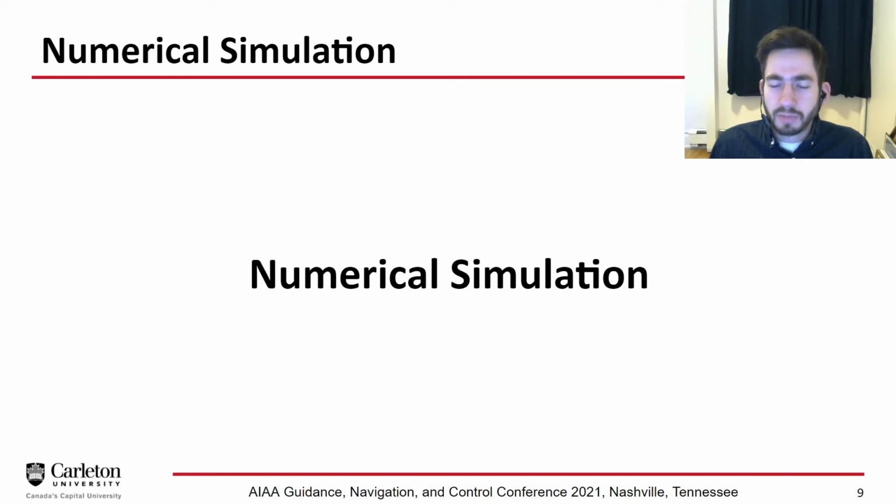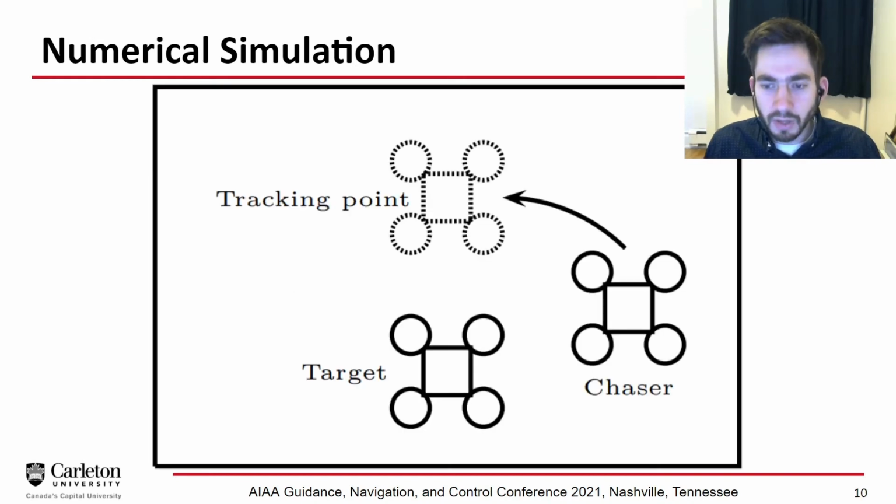All right, so we'll start off with some numerical simulations. We've got how to design a task for the quadrotors to solve. So we have two quadrotors here, a target and a chaser. The chaser starts at some location and has to move to this tracking point, we call it. It's a point that's offset from the target, and the target's not moving. So while this is a relatively simple task and can be completed with regular guidance and control approaches available today, I'm using this as a testing ground to compare the velocity and acceleration-based deep guidance approaches.